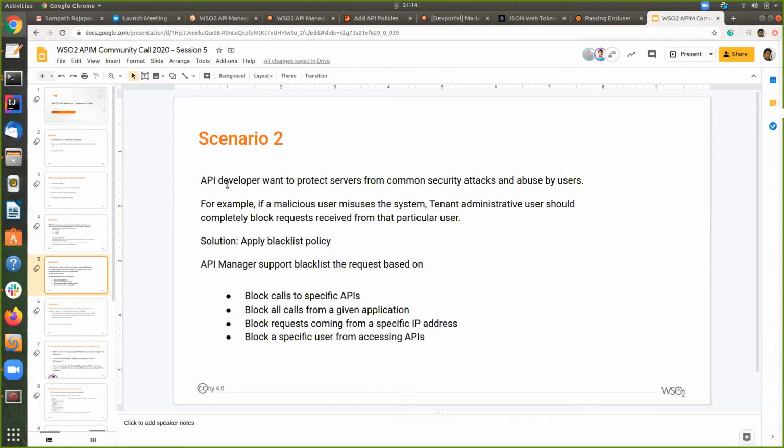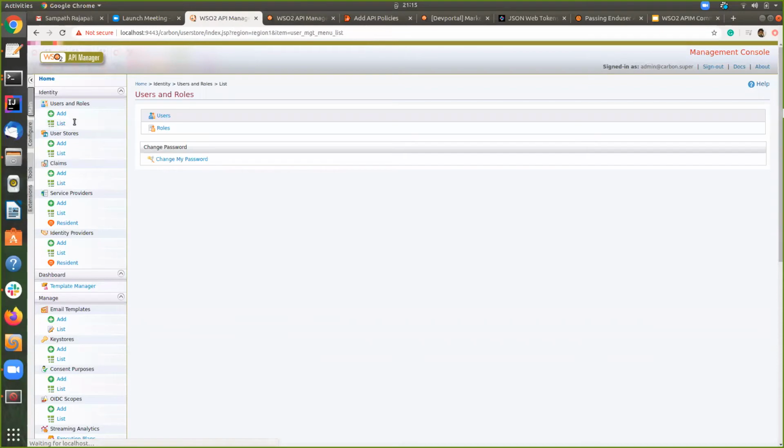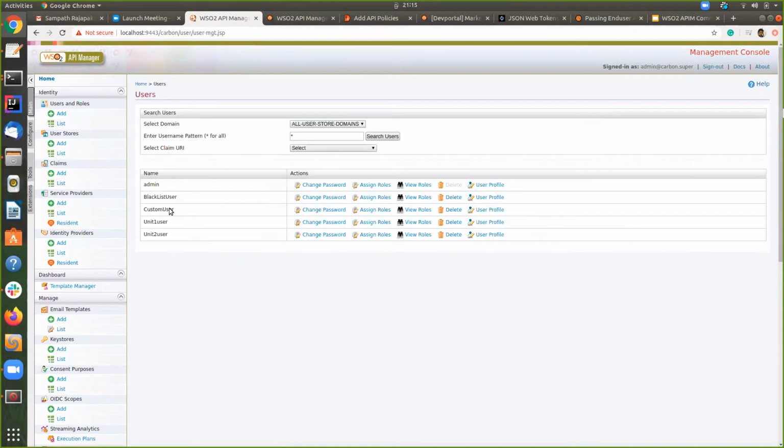In some scenarios the API developer wants to protect servers from common security attacks and abuse by users. For example, if a malicious user misuses the system, the tenant administrative user should completely block the requests received from that particular user. So let's see how we can achieve that. If we think about the users in my organization, there's a blacklist user.